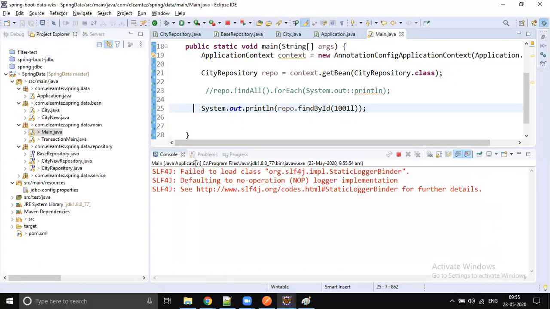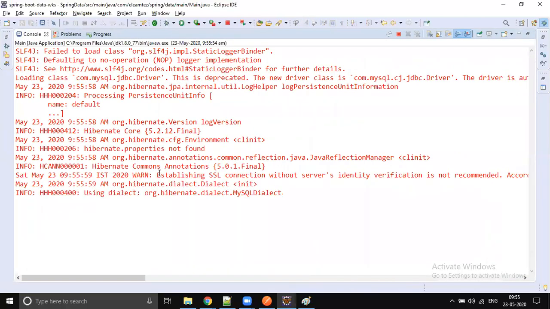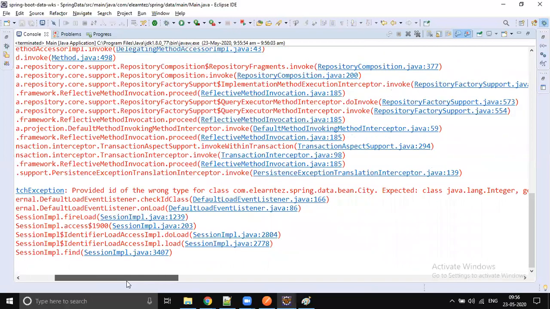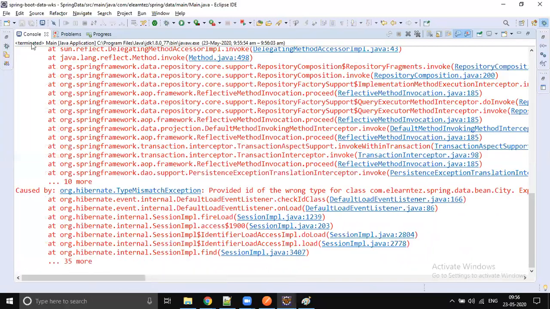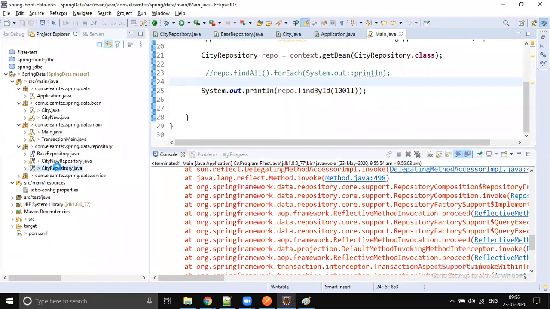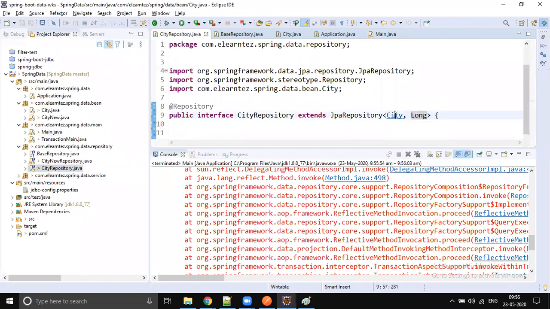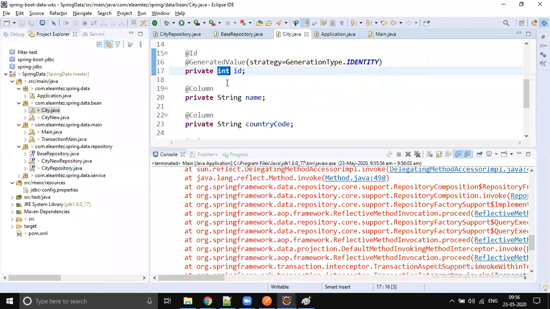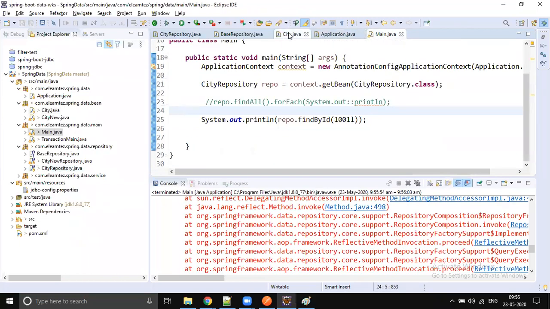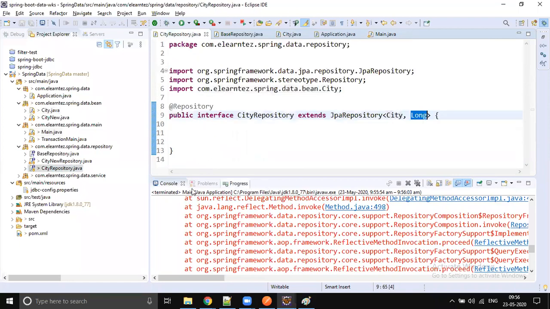Now you see a select query with a where condition, and that is going to have a placeholder. Type mismatch, cannot convert from City, Integer, Long. Okay, let me go to the class. See, there is some conflict. We specified long here, but City has integer. Till now I was saying don't use wrappers, use primitives, and I'm using a primitive. So it's a mistake. Let's change this to integer. See the problem here: the ID is of type integer, and in the repository we marked it as long, so it's throwing an exception.